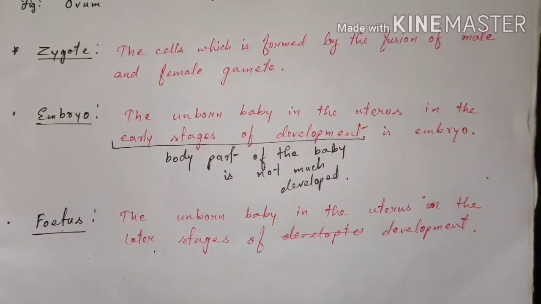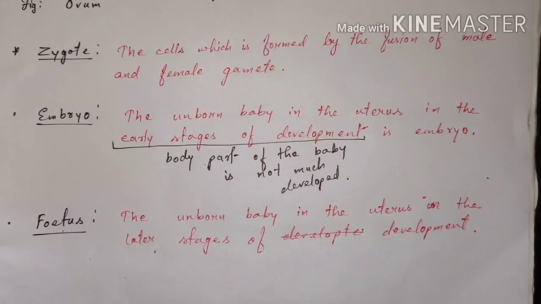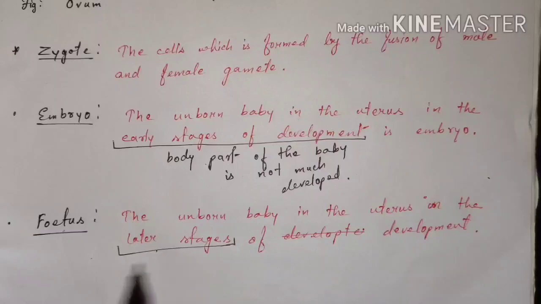Another term that we should know is the fetus. Fetus is the unborn baby in the uterus in its later stage of development. Here later stage of development means all its body parts are well developed.